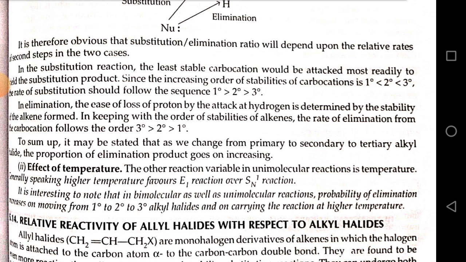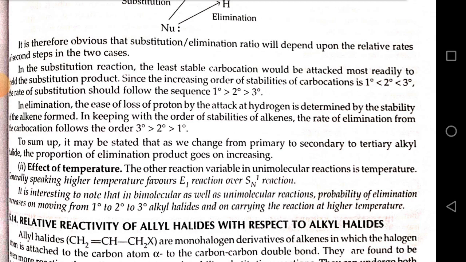In keeping with the order of stability of alkenes, the rate of elimination from the carbocation follows the order 3 degree greater than 2 degree greater than 1 degree. To sum up, as we change from the primary to the secondary to the tertiary alkyl halide, the proportion of elimination product goes on increasing.